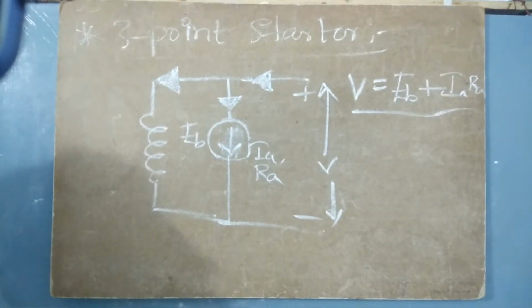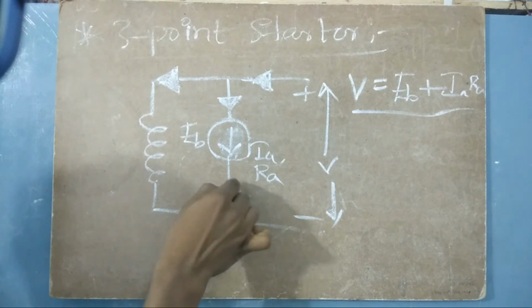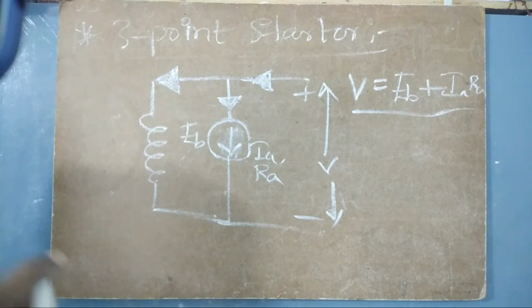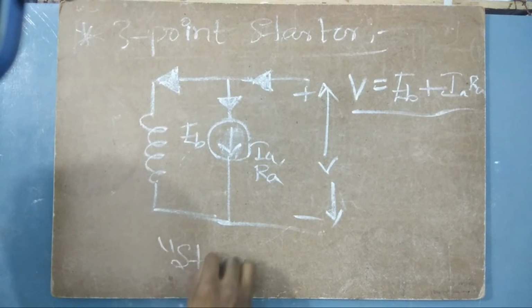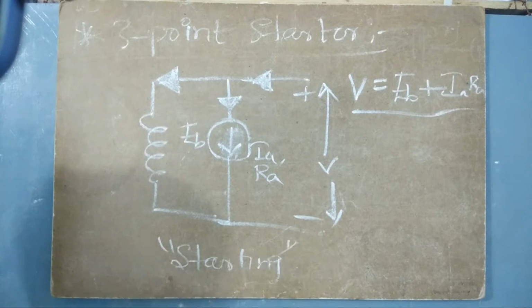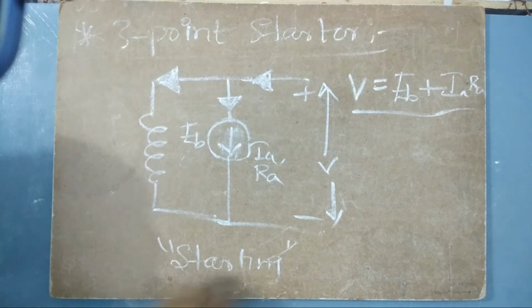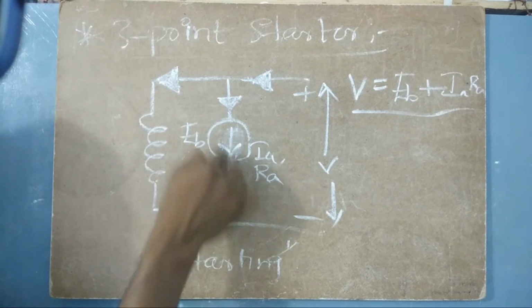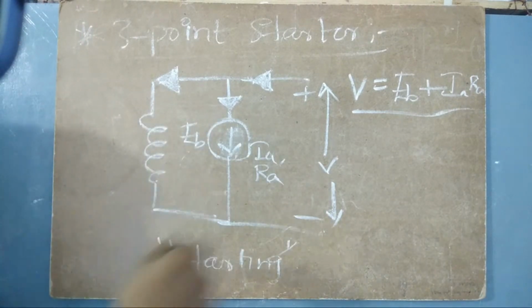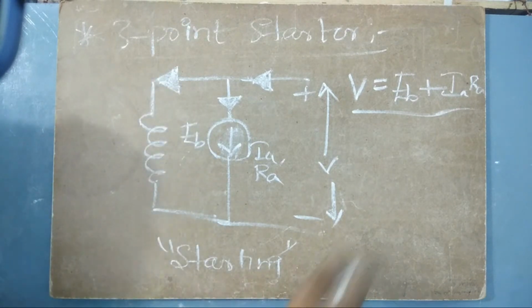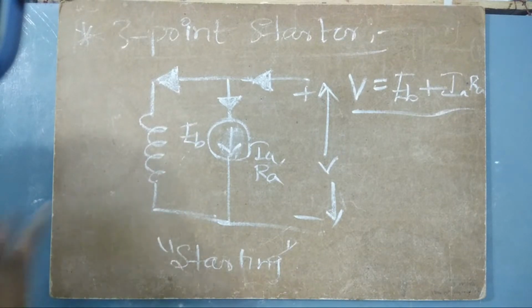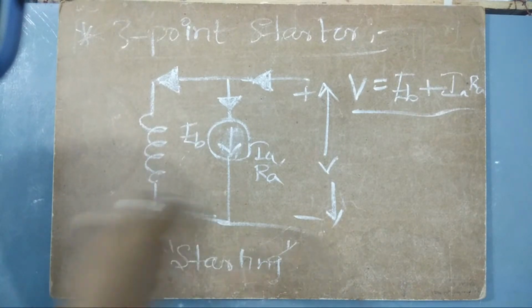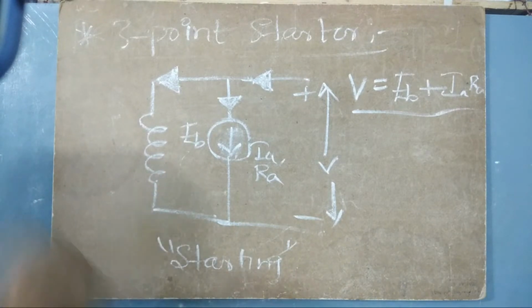But when the armature is not running, that means when the machine is about to start, when the machine is starting, that means the machine's rotor is not yet in the maximum running position. It is now at rest. Because when the machine is starting, the armature is not yet rotating. The armature is not in the running position. Now the armature is about to run, about to rotate.